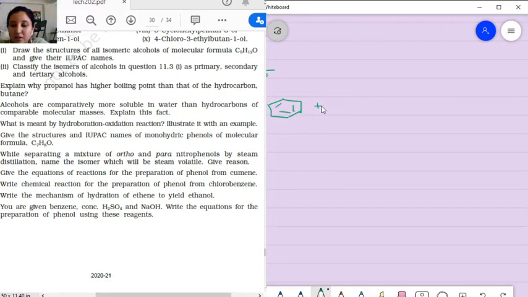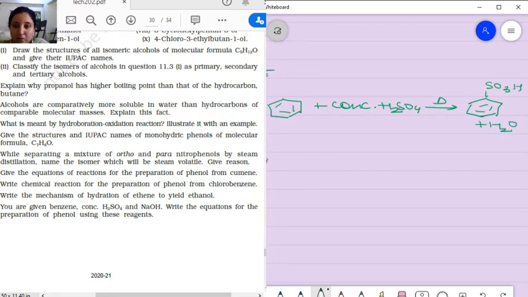This is the benzene plus concentrated H2SO4. When heat is provided, it is changed into SO3H, plus a water molecule gets liberated.